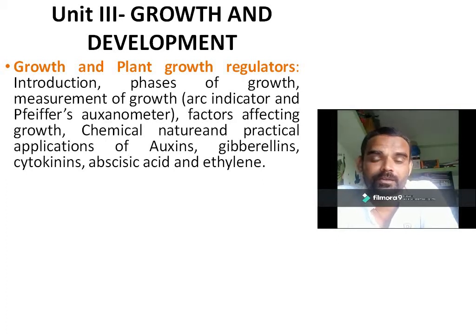measurement of growth in the plants, and the different kinds of instruments we use to measure growth. Arc indicators are there, and the paper-size auxanometer is there.